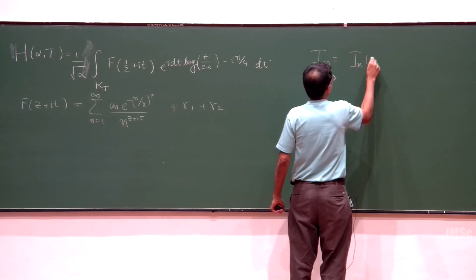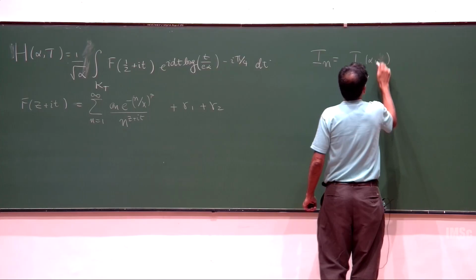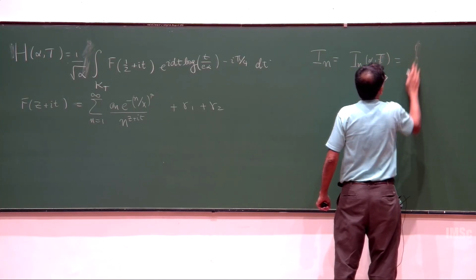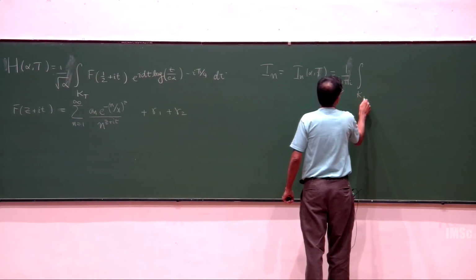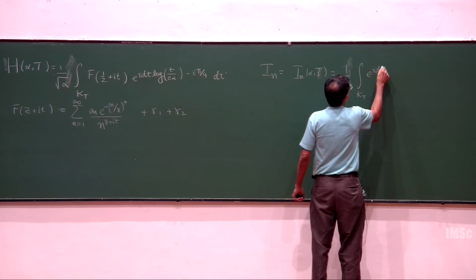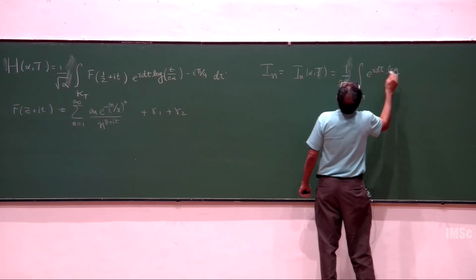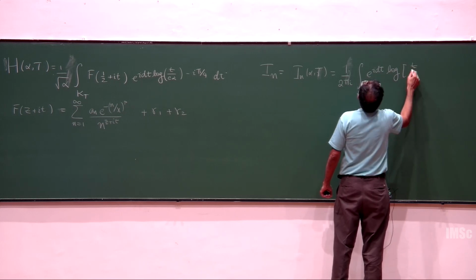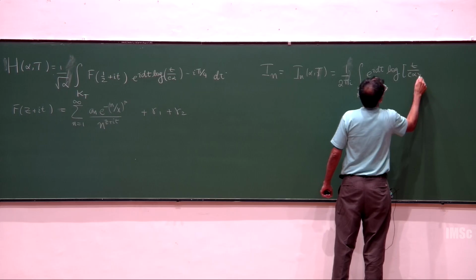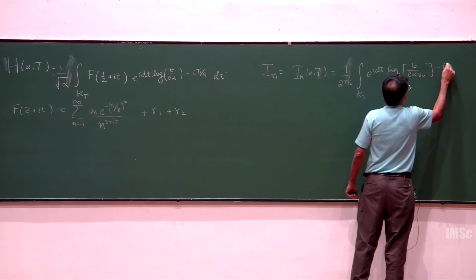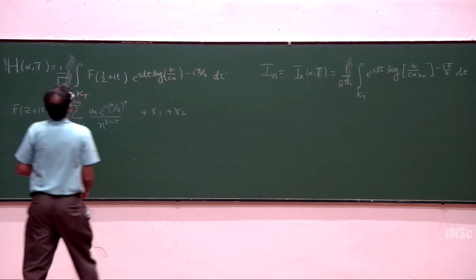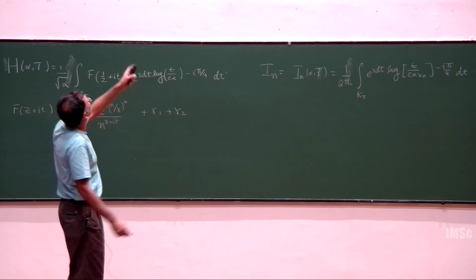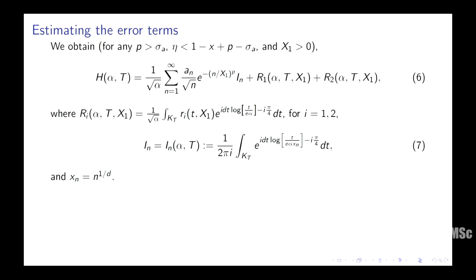I_n equals I_n(alpha, T), capital T, that's going to be equal to, okay, 1 over 2 pi i, not so important, but, and K(t), and e to the i d t log t by e alpha x_n, and then here's a minus i pi by 4. So, okay. All right, so that's what it is. And x_n is n to the 1 over d. So you can see that the twist n to the 1 over d is already making its appearance. Okay, it's over here. There it is. Okay.